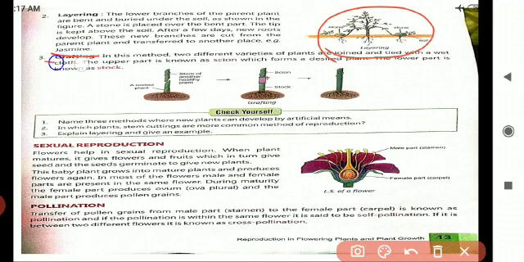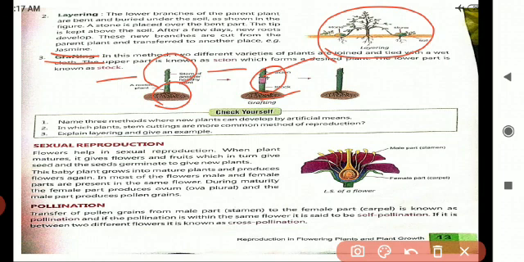The next one is grafting. In this method, two different varieties of plants are joined and tied with a wet cloth. Down below, one plant will be there and in the upper part, another plant will be there. The upper part is known as scion, which forms a desired plant. The lower part is known as stock.